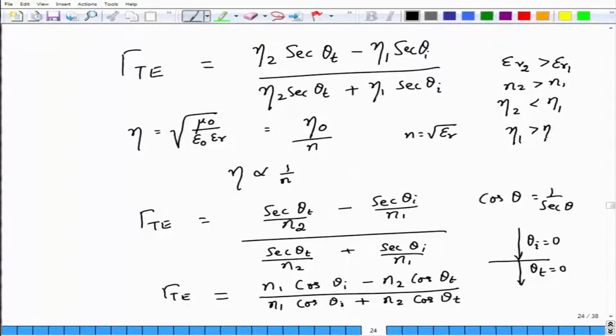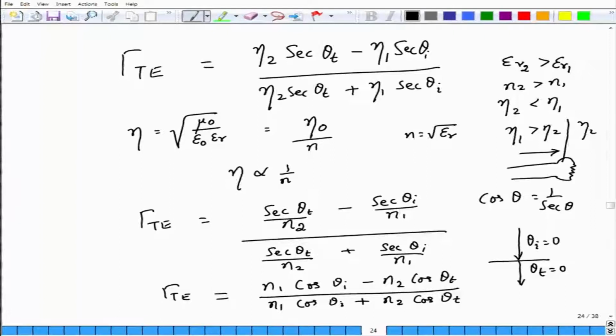So, eta 1 is greater than eta 2 and we are in this second medium having an impedance of eta 2, and when you shine light at normal incidence onto this one, the corresponding reflection coefficient will be negative, because you are now kind of terminating a transmission line with a higher characteristic impedance with a load impedance which is less than the characteristic impedance, okay. So, because of that the reflection coefficient will be negative, and that is precisely what this equation is telling us. Therefore, this equation as of now looks fine and we will continue to use the equation.